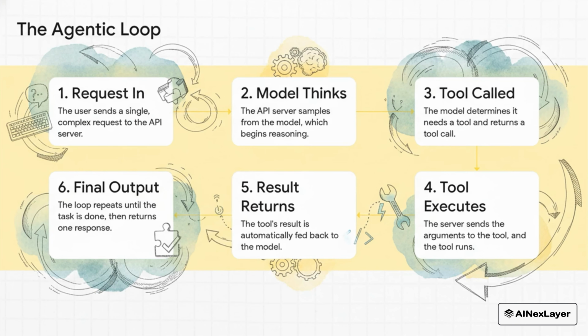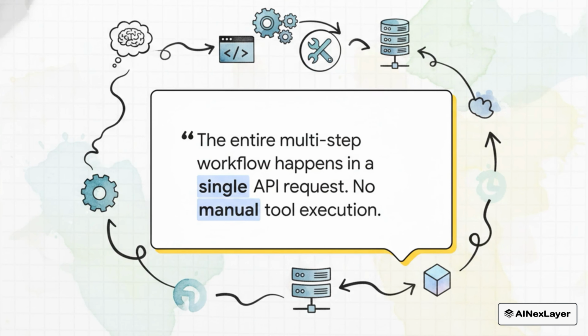Let's just walk through this loop, because it's awesome. It all starts with one single complex request from you. And from that point on, the server takes over completely. The model starts reasoning. If it decides, hey, I need a tool, that tool gets called and executed right there on the server. The result from that tool is automatically fed right back into the model's thinking process. And this can happen over and over again, all within the server, until a single final output is ready and returned to you.